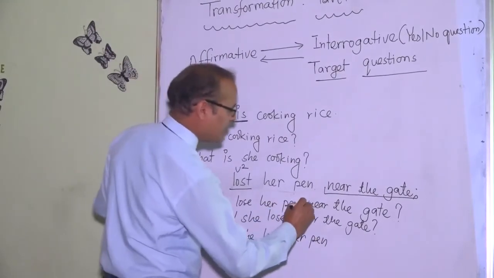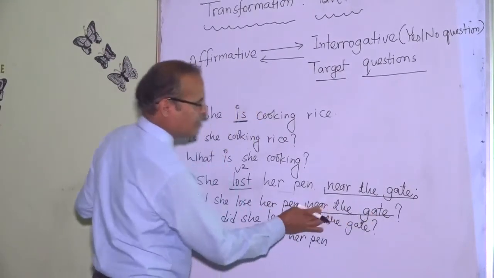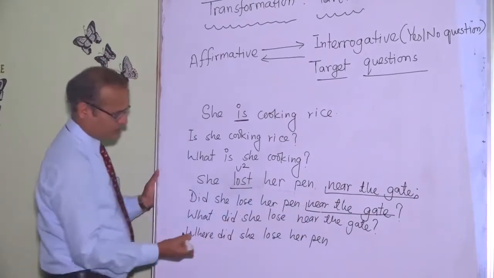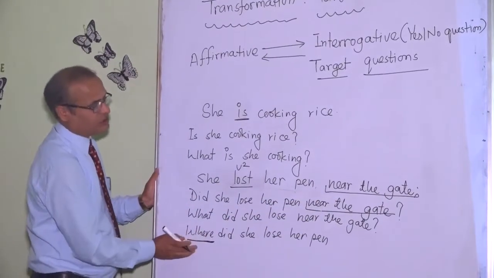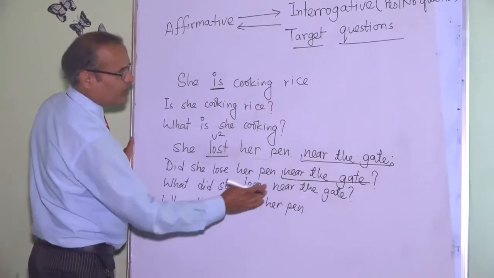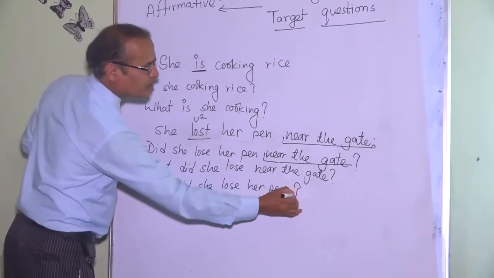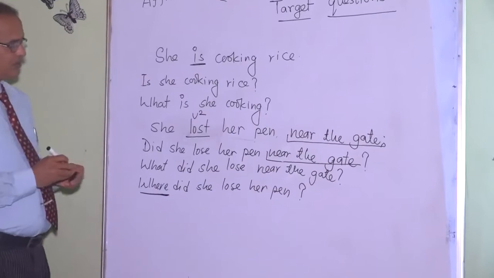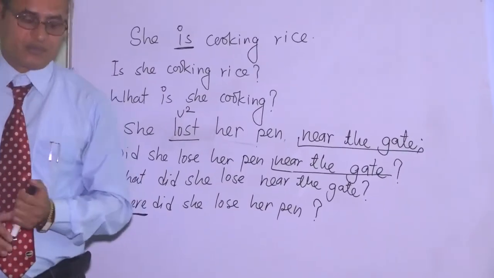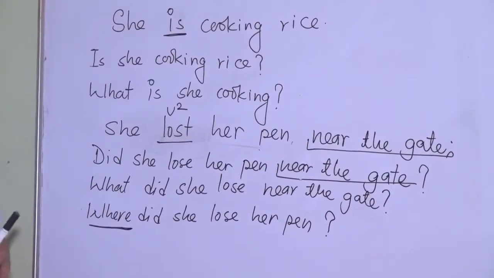Because near the gate is targeted. The answer of this, near the gate, we have used as the question word, so this is removed from the question. So these are some examples.